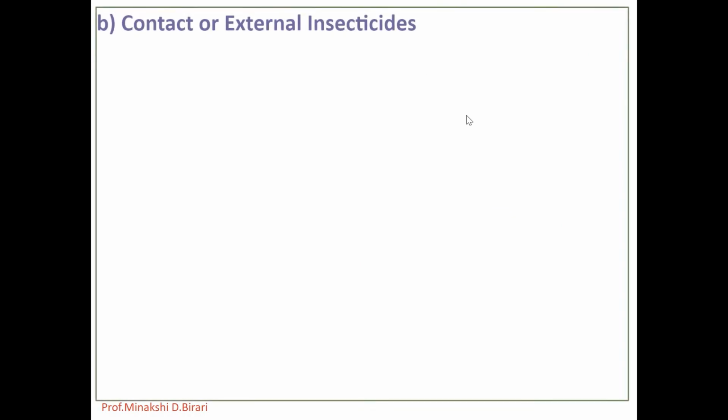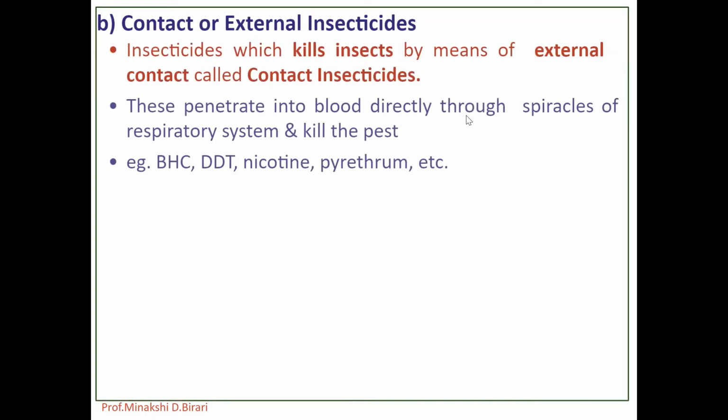The second type is contact or external insecticides. Those insecticides which kill insects by means of external contact are called contact insecticides. These may penetrate into the blood directly through the spiracles of the respiratory system and kill the pest.